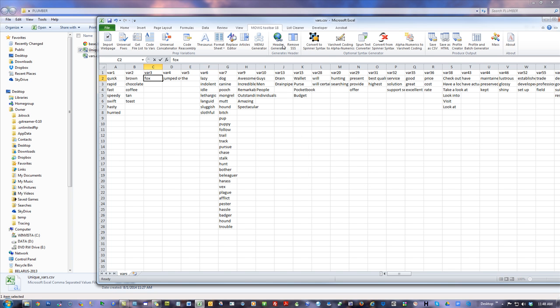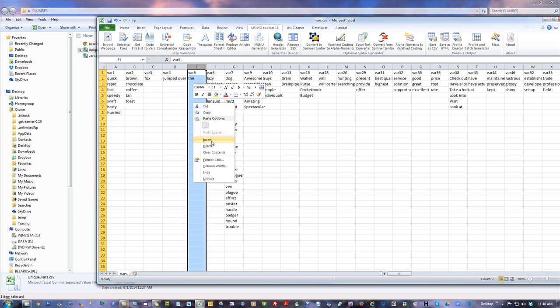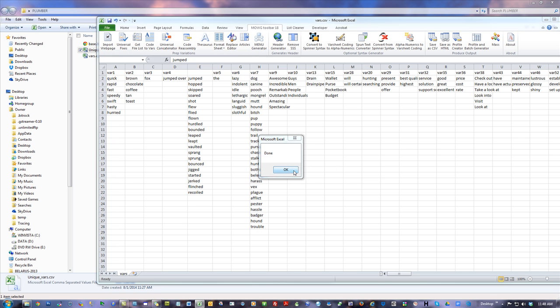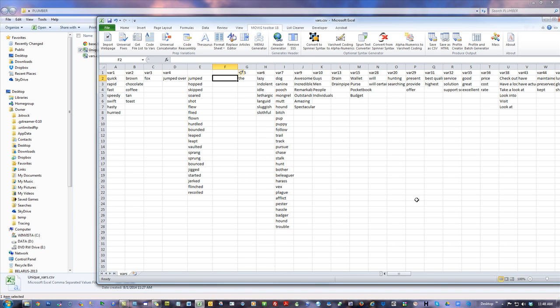Now, here's the point I want. Now, jumped over is not going to have any thesaurus entries, because how can there be a thesaurus entry for that phrase? So I could do something just really quick. I could go jumped thesaurus, and then I get the idea, and then I can do something else. I can insert, and I can put the word over, because I always want the word over. Watch this. If you hover over the little black square and drag it down. Now, I just created something kind of bizarre, didn't I?